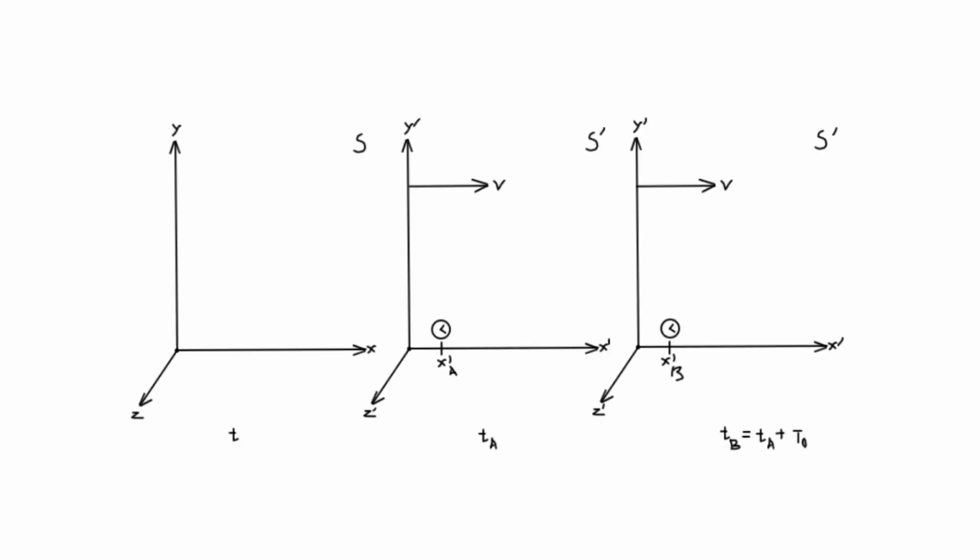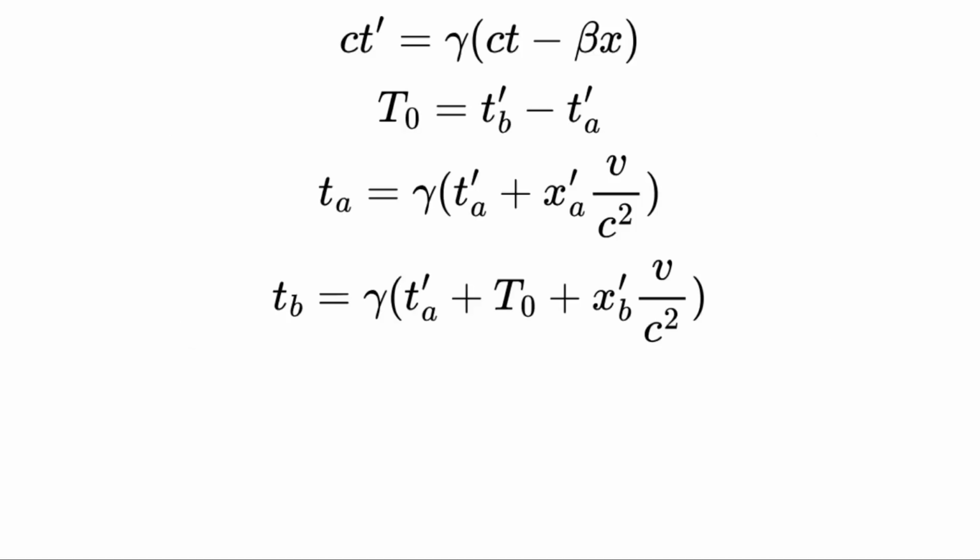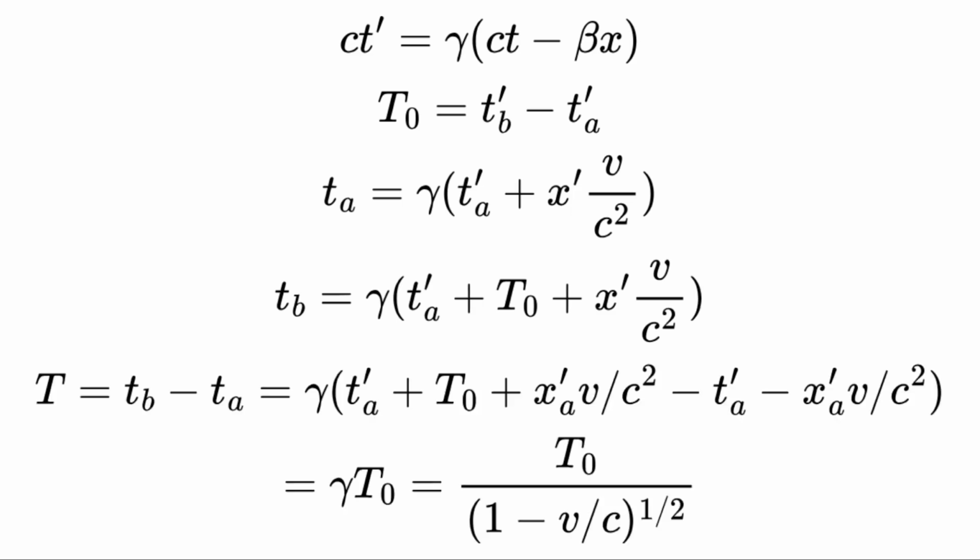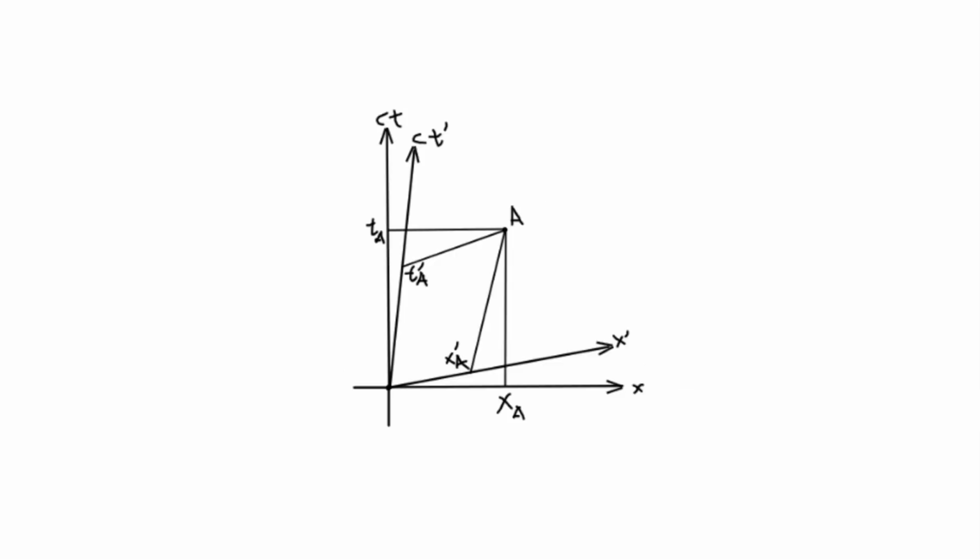The same argument can be applied to time dilation. If a clock at rest in S prime ticks at time TA prime and TA prime plus T0, we can apply the Lorentz transformation. Since the clock is at rest in S prime, XA prime equals XB prime. We can subtract and find that the clock moves slower by a factor of about 1 minus beta squared to the 1/2. We can visualize both of these effects using a space-time diagram.